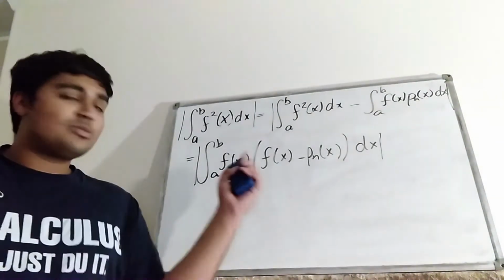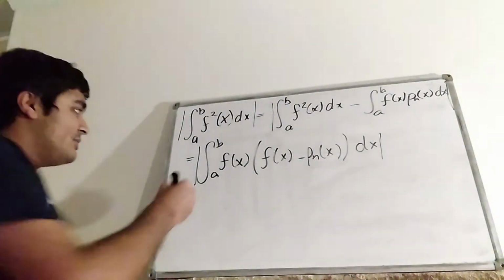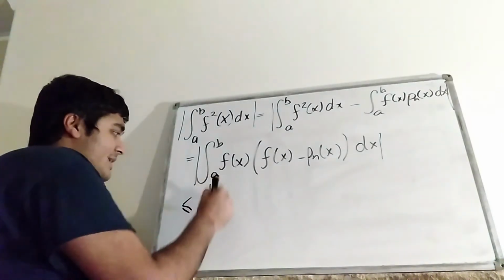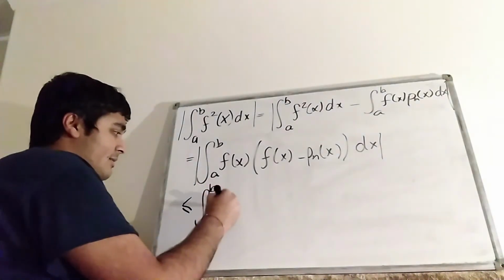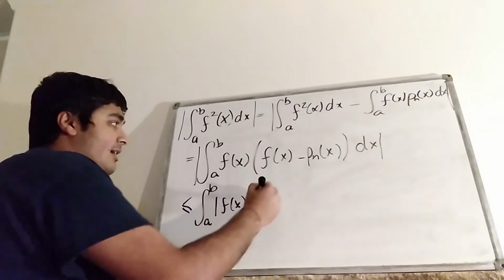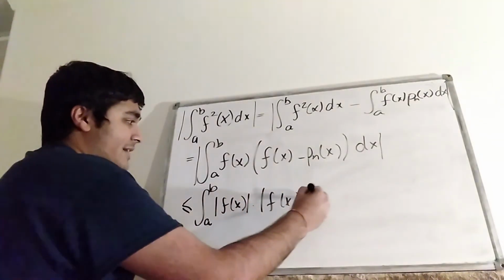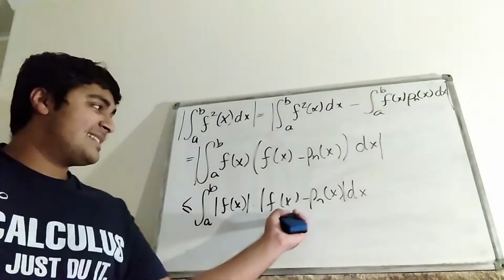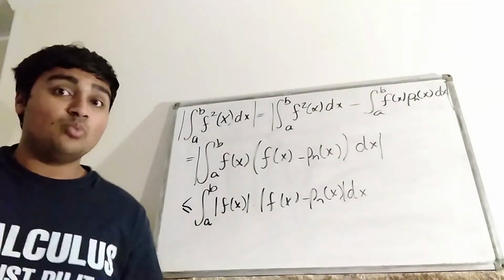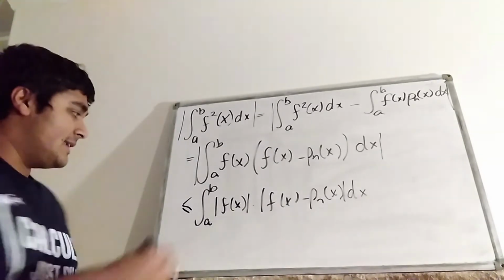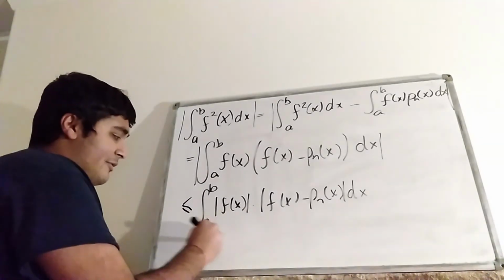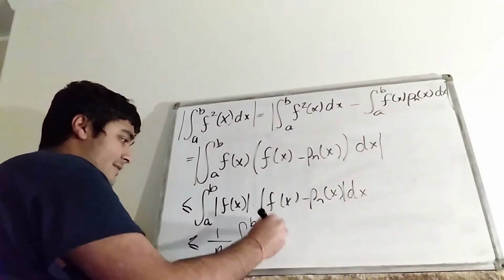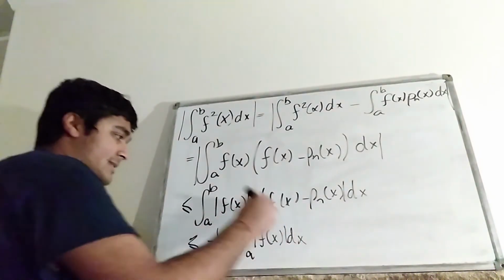Now we can use the triangle inequality on integrals and show that this thing here is less than or equal to the integral from a to b of the magnitude of f of x times the magnitude of f of x minus Pn of x dx. But remember, we have this thing here is less than or equal to 1 over n. So this thing here is less than or equal to, we can bring the 1 over n to the front, the integral from a to b of the magnitude of f of x dx.